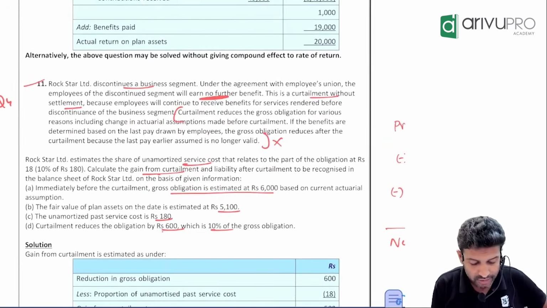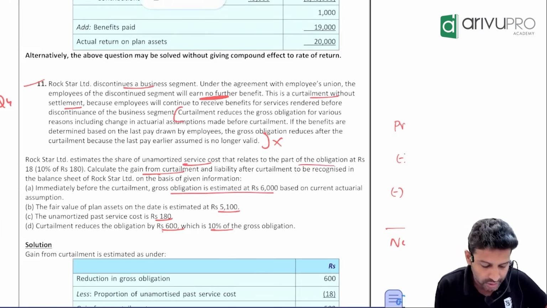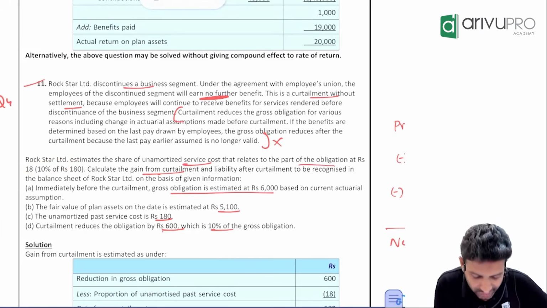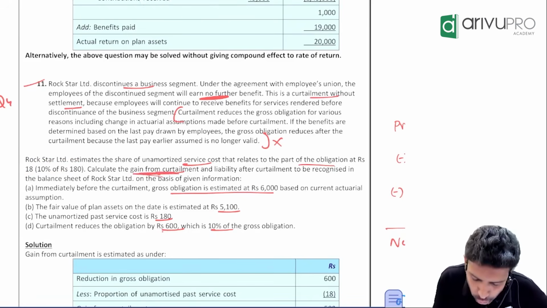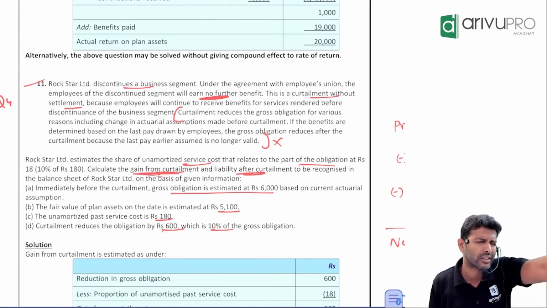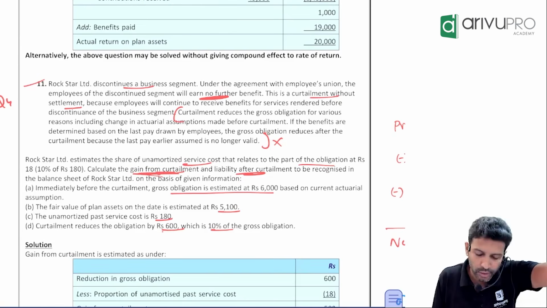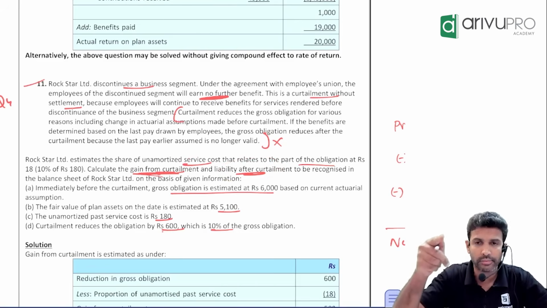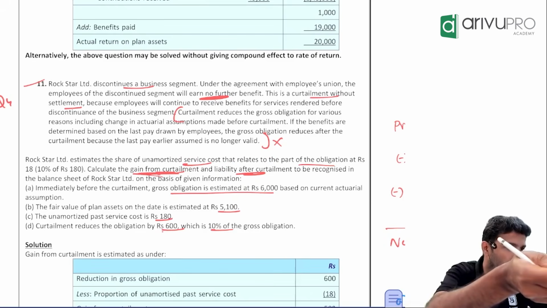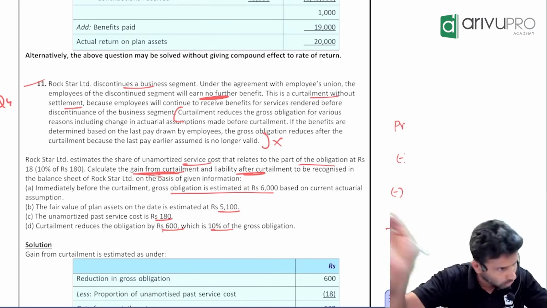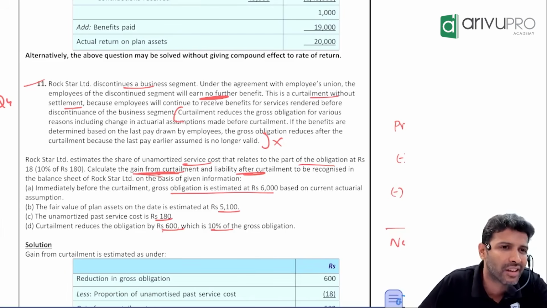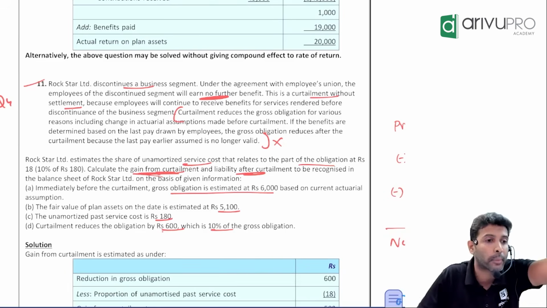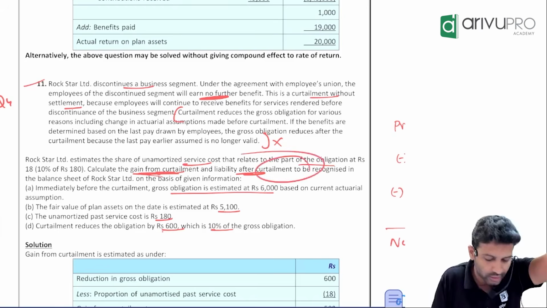Rockstar estimates the share of unamortized service cost that relates to part of the obligation is 8. I suppose something is given per leaf. I think I don't need that. Look at the main requirement. Calculate the gain from curtailment and also the liability after curtailment. Two things: you need to compute the curtailment gain or loss, and after curtailment what is the liability. Sir, after curtailment the liability is 0, no sir? One division's plan you are cancelling. There are other divisions also, no? Are you cancelling the whole company's plan or only one division's? One division's. The other divisions still have the provision for DBO. That balance is what they are asking.